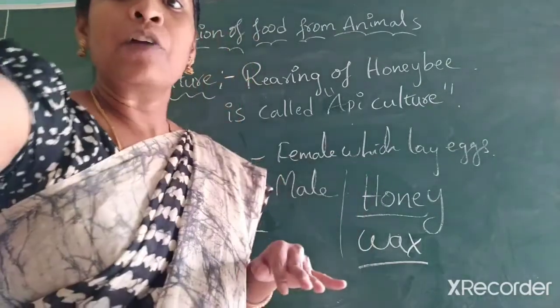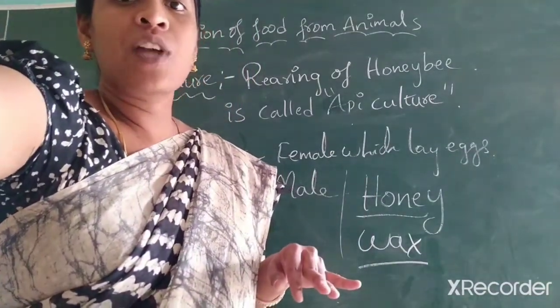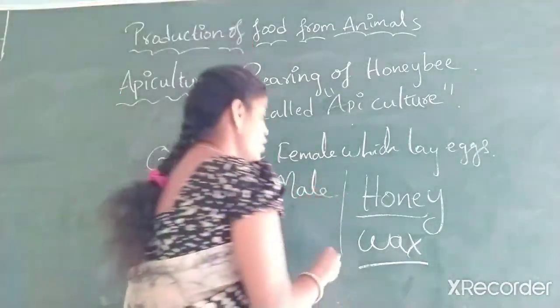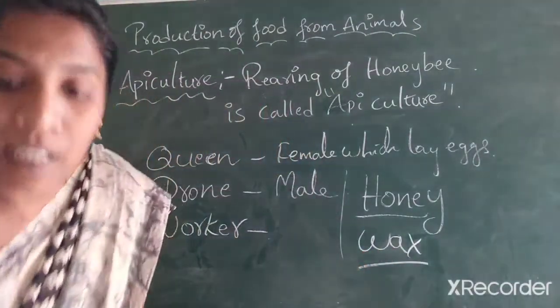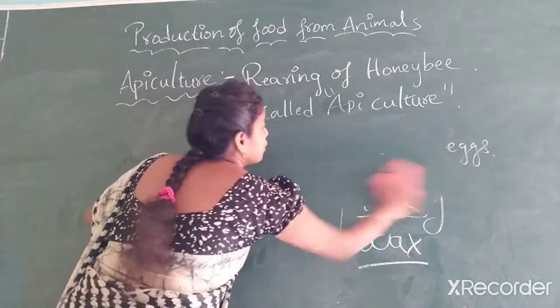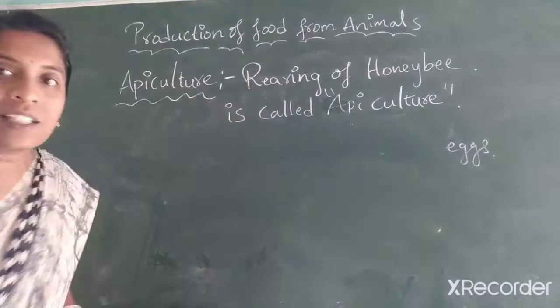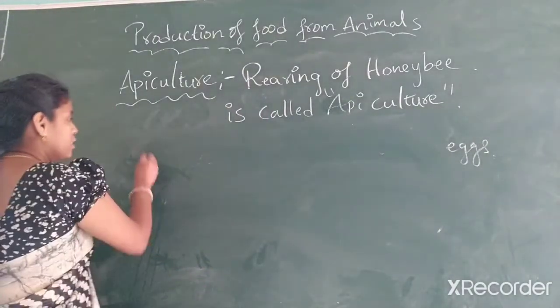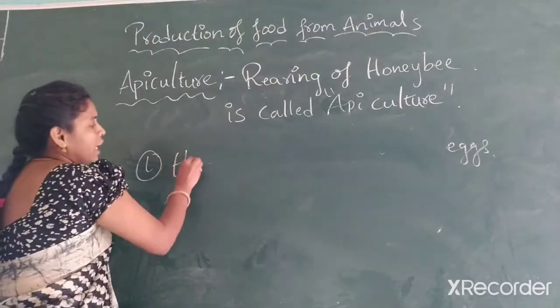And one more thing, from honeybees they extract a material called Apis tincture. It's a poison which is extracted from the honeybee. What are the materials extracted from honeybees? Number 1, honey.